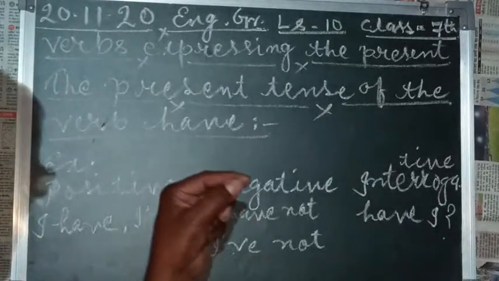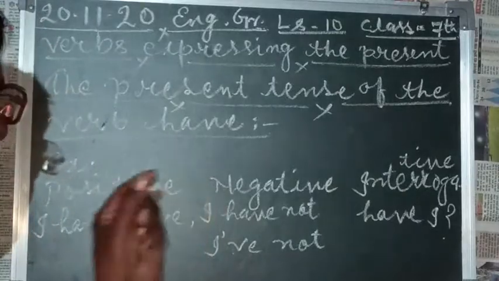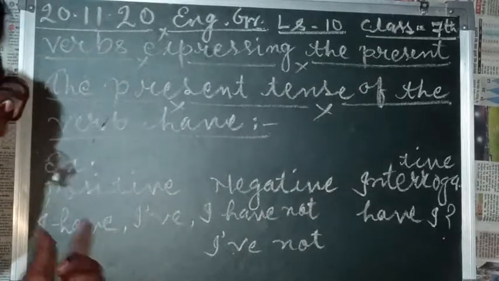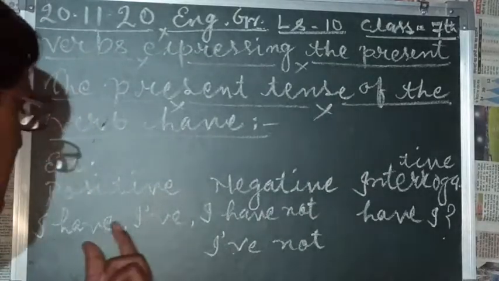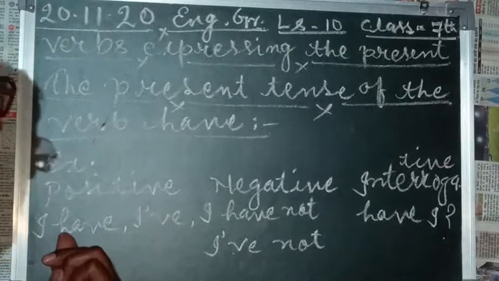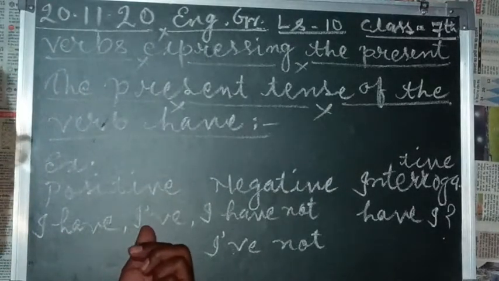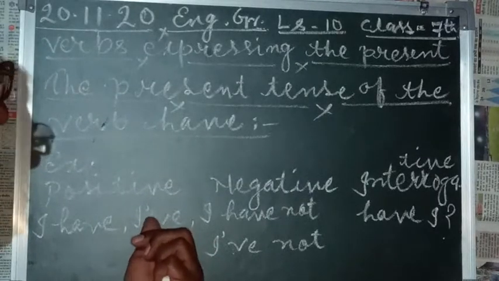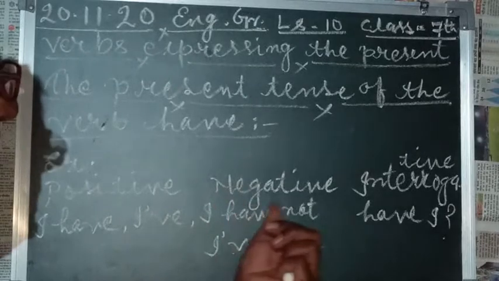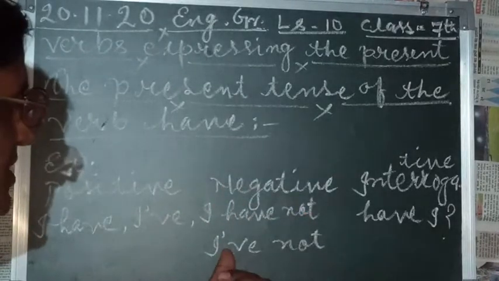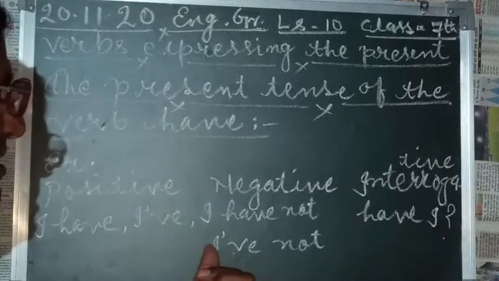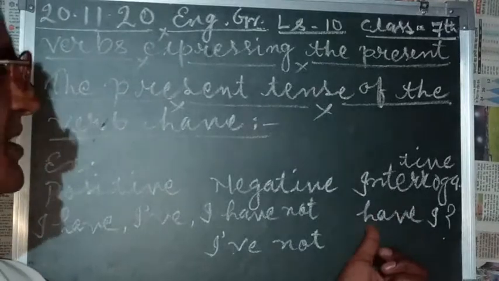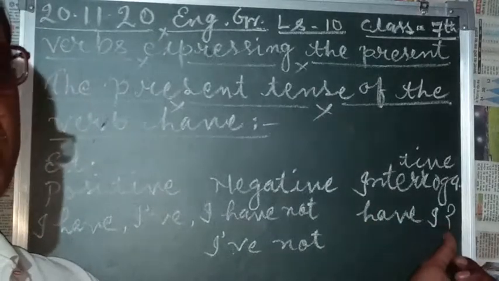In the beginning also we discussed these helping verbs are used as a big form, means full form, and a short form. Just like I have taken, I have. In the example you can see I have, but in short form what is here? H is hidden here, I've, with the help of the apostrophe. Second, in negative, I have not, but in short form H is hidden, I haven't. And in interrogative form we can take here have I, with a question mark.